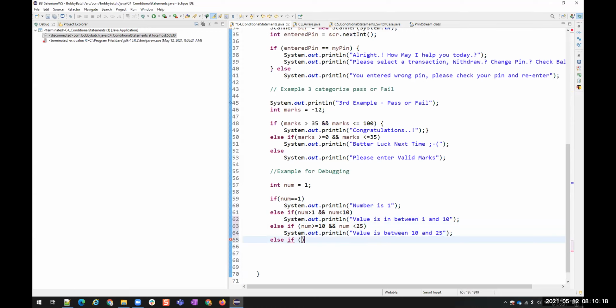Else if number is greater than or equals to 25 and number is less than 100. Some dummy conditions just to explain. Okay, that is between 25 and 100. Okay, and then else.